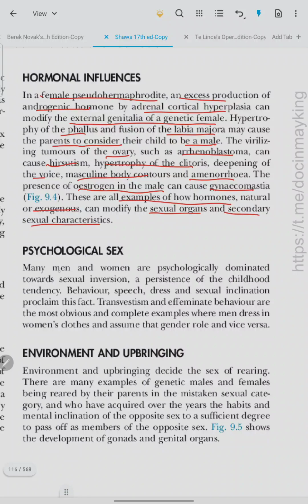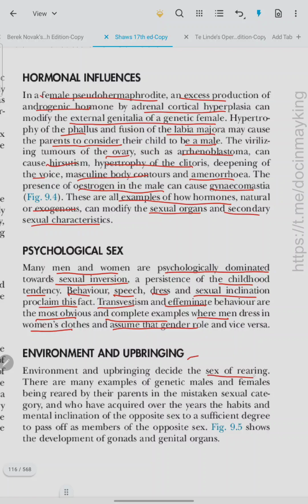Psychological sex. Many men and women are psychologically dominated towards sexual inversion, a persistence of the childhood tendency. Behavior, speech, dress, and sexual inclination proclaim this fact. Transvestism and effeminate behavior are the most obvious and complete examples, where men dress in women's clothes and assume the gender role, and vice versa. Environment and upbringing.